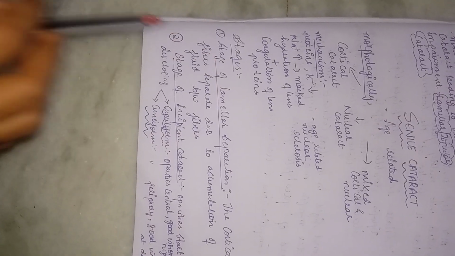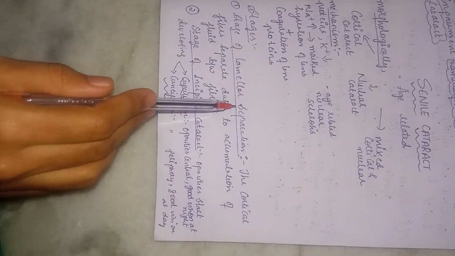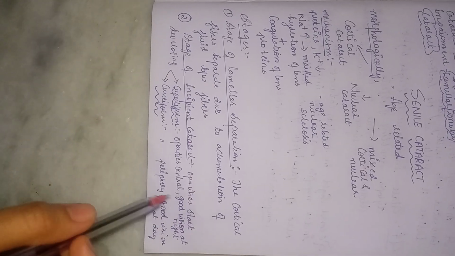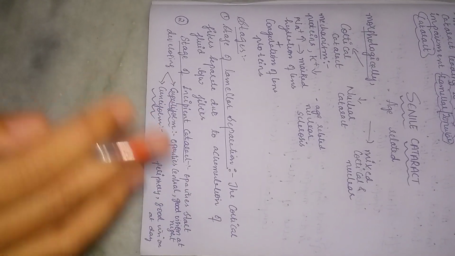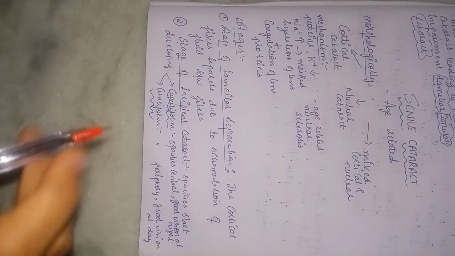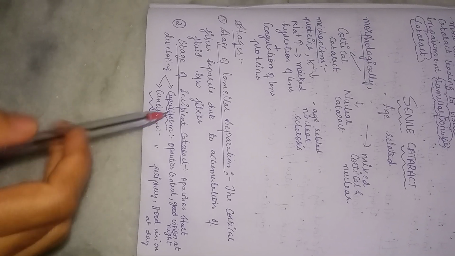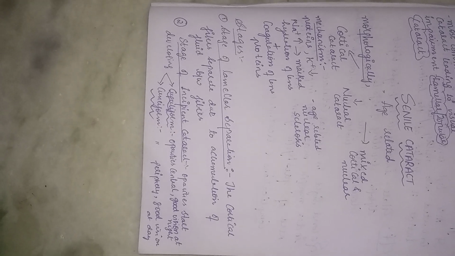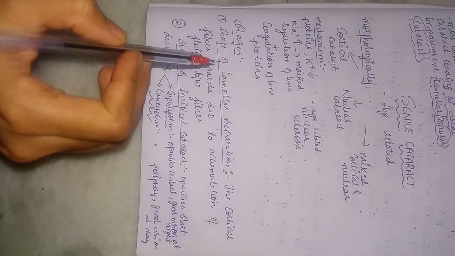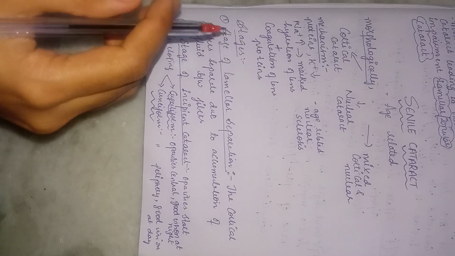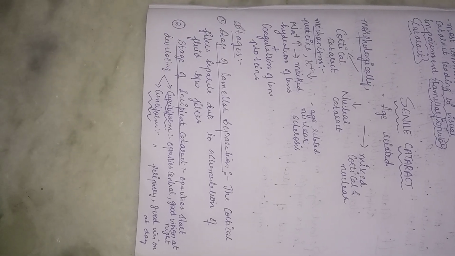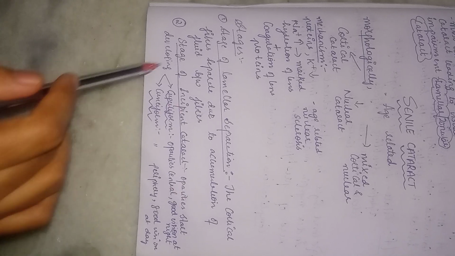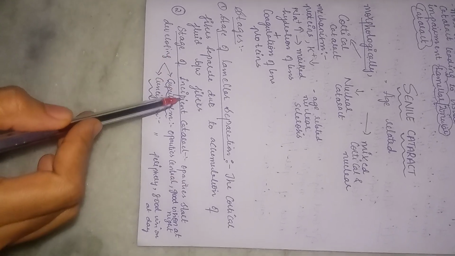Then stages. Stage of lamellar separation is the first stage in the cataract, right? We know that the lens has a cortex and a nucleus. So the cortical fibers are separated due to accumulation of fluid between the fibers. This is the first stage in cataract formation. The hydration of the lens occurs, so the water gets accumulated in between the lamellar fibers of the cortex part of the lens, right?